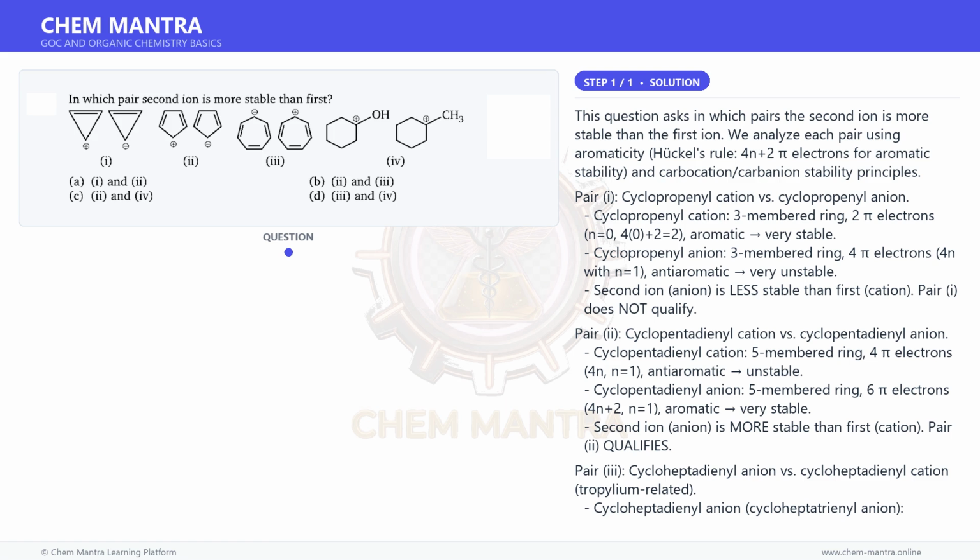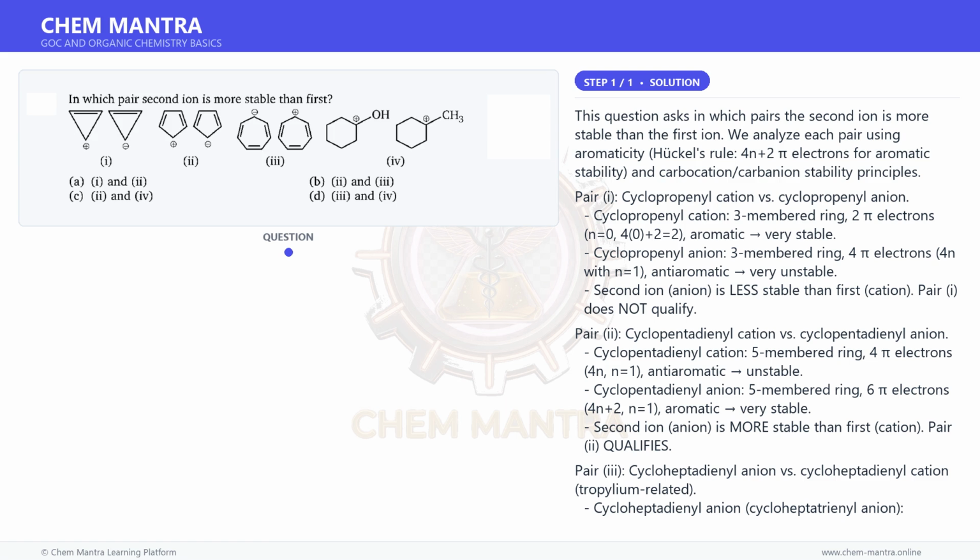Pair 1: cyclopropenyl cation versus cyclopropenyl anion. Cyclopropenyl cation, 3-membered ring, 2 pi electrons, n is equal to 0, 4 times 0 plus 2 is equal to 2, aromatic, very stable. Cyclopropenyl anion, 3-membered ring, 4 pi electrons, 4n with n is equal to 1, anti-aromatic, very unstable. Second ion, anion, is less stable than first, cation. Pair 1 does not qualify.